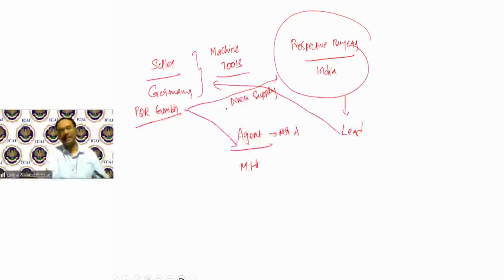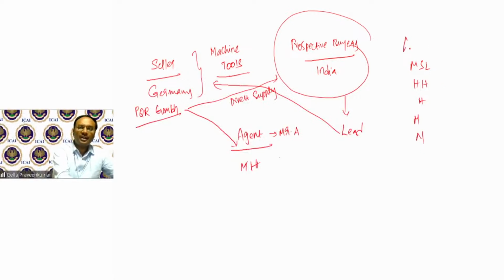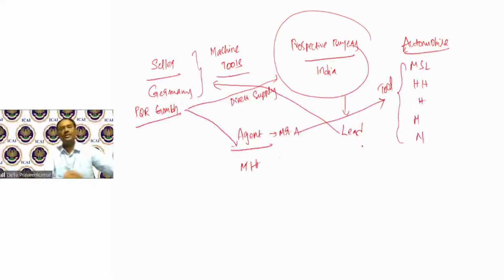For a moment, let's assume there are customers like Maruti Suzuki Limited, Hero Honda, Hero, Maruti, Nissan. These are all various automobile clients. So wherever there is a requirement of a tool, A visits this particular company and finds out what business you do, what activity you are doing, and whether process reduction or cost cutting can be done.